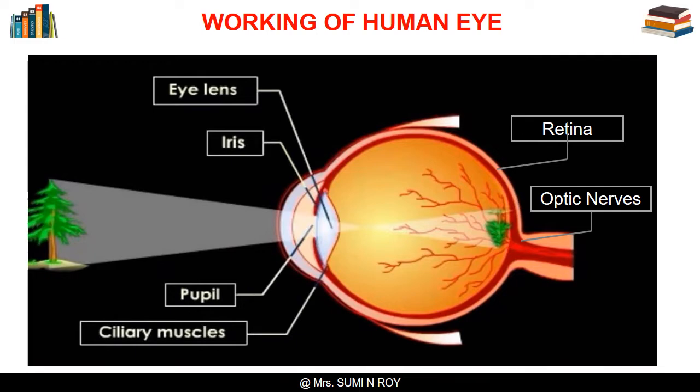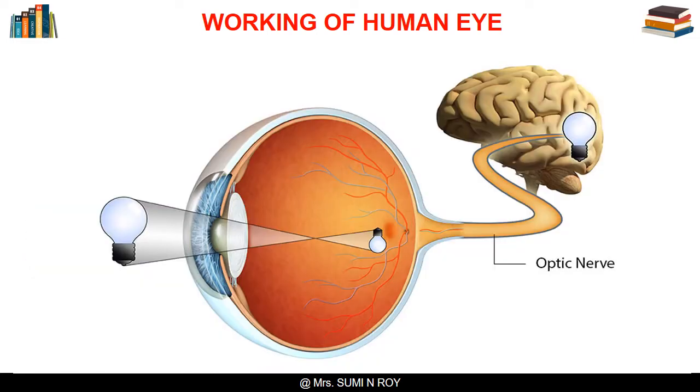There are two kinds of cells: cones, which are sensitive to bright light, and rods, which are sensitive to dim light. Cones sense colors. The image formed on the retina is inverted and very small. The brain shows us a larger and erect image.